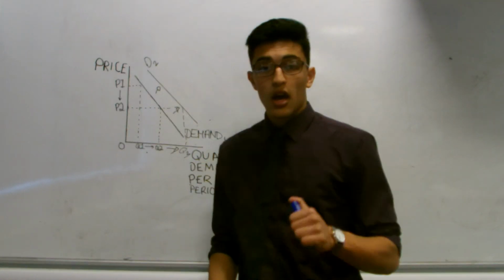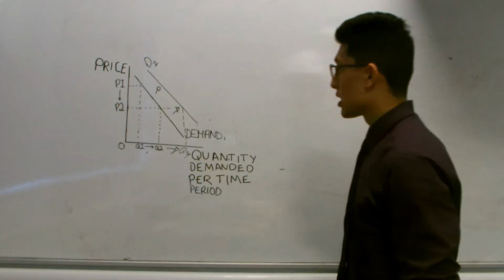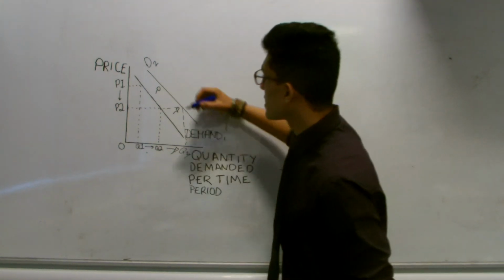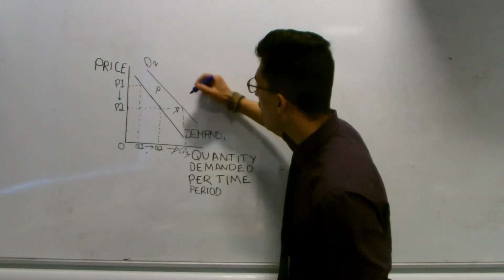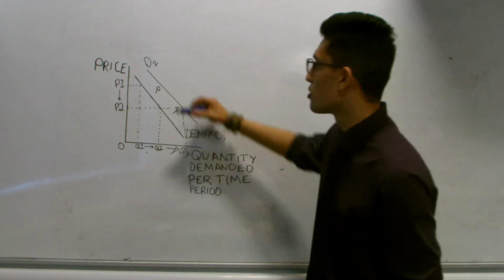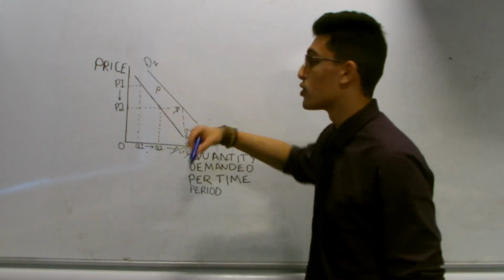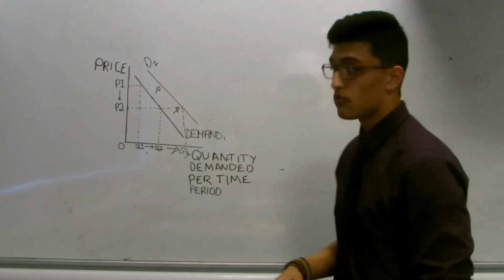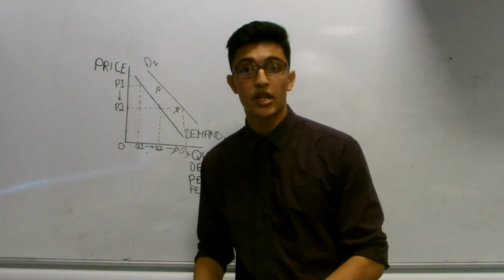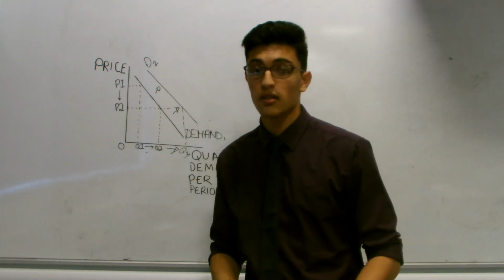Now, a movement along a demand curve is the movement from the price. The curve doesn't actually move itself, it's just the price level that moves as a result of maybe an increase or a decrease of something else.